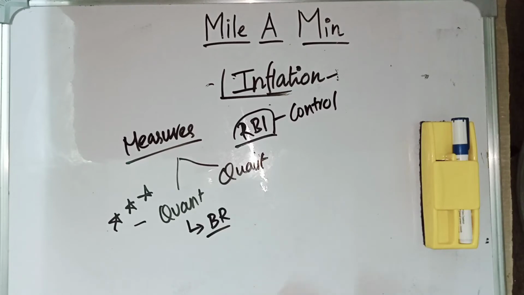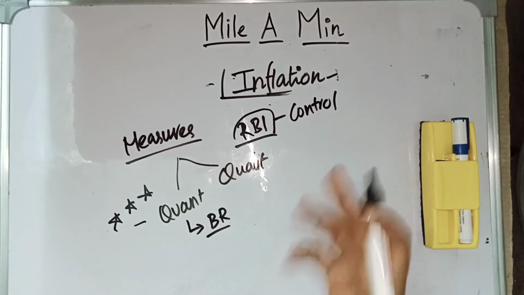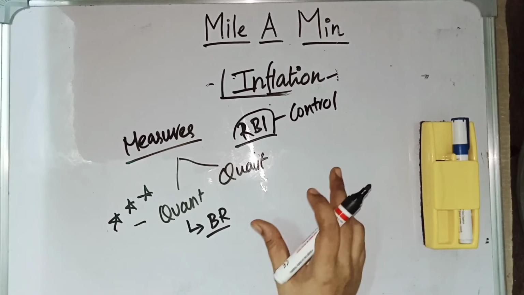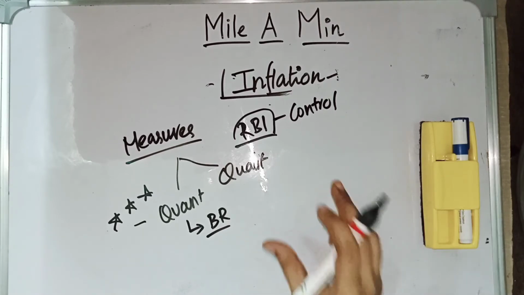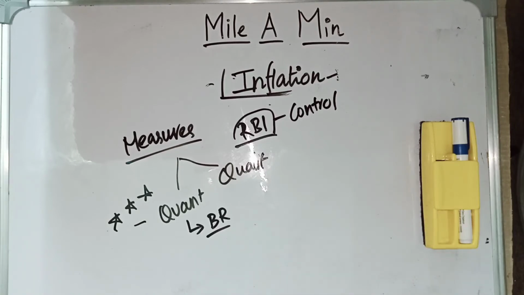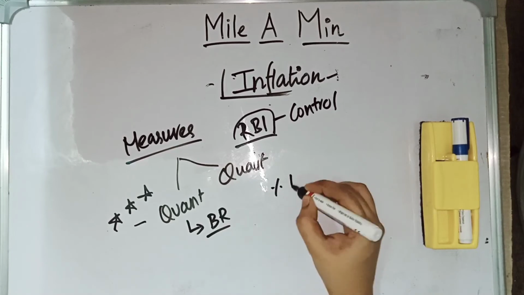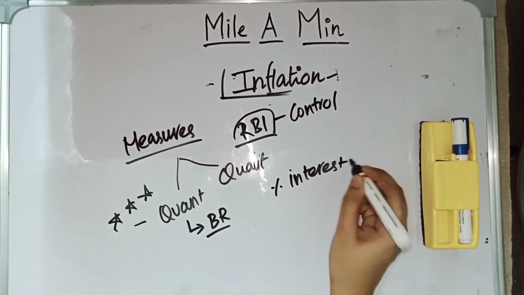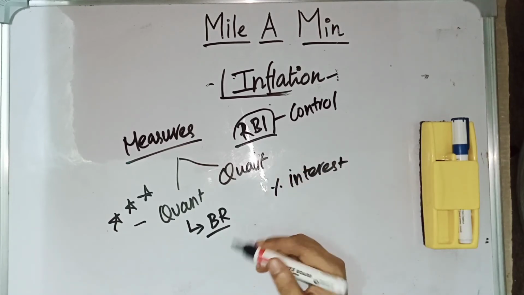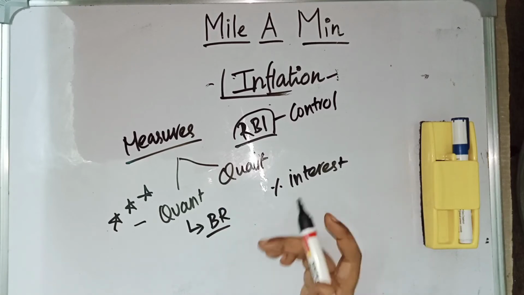Bank rate is when the RBI gives money to the scheduled commercial banks. There are certain banks which are kept under Schedule 2 of the RBI Act 1934, and those banks are called scheduled commercial banks. Those banks are eligible to get money from RBI. If a bank gets some money from RBI, they get it at a certain percentage of interest rate. They need to borrow money from RBI and pay some percentage of interest, and that is called the bank rate.